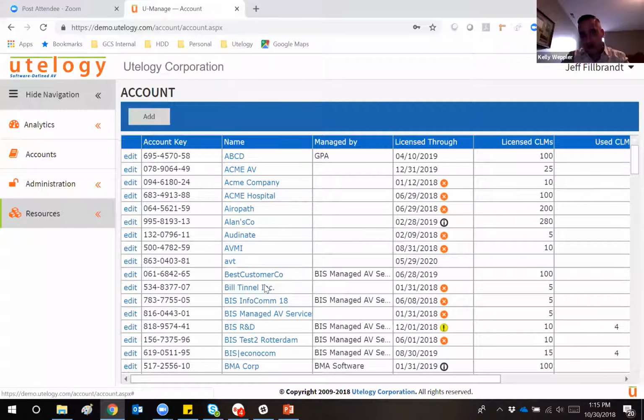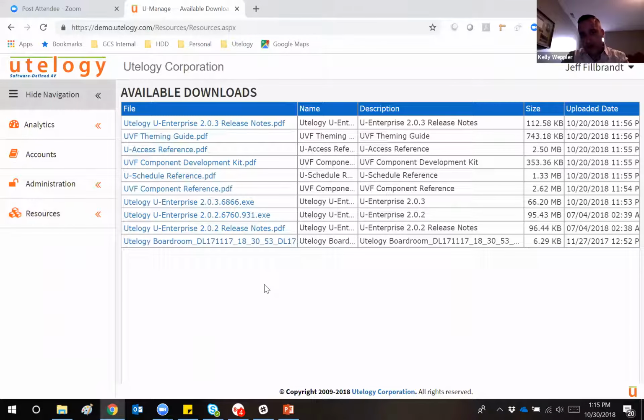I mentioned this earlier. So we obviously have the release itself. So the Utelogy U Enterprise 2.0.3.6866. This is the GA build, or the general availability build. This is available for immediate download. So there's nothing preventing you at any time from simply logging into Demo or Portal and hitting the download link and grabbing a copy of the software for yourself.